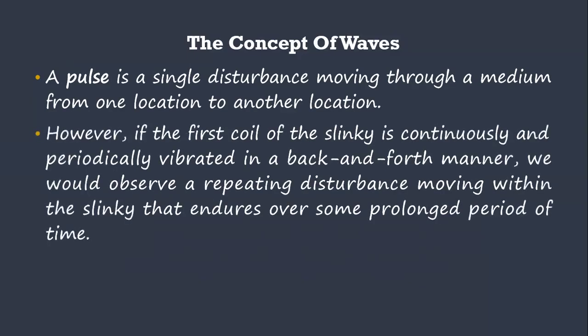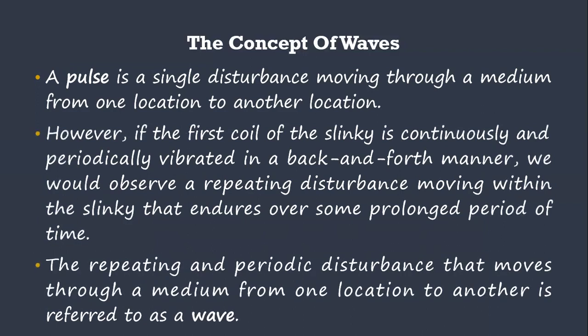However, if the first coil of the slinky is continuously and periodically vibrated in a back and forth manner, we would observe a repeating disturbance moving within the slinky that endures over some prolonged period of time. The repeating and periodic disturbance that moves through a medium from one location to another is referred to as a wave. So from there we get the definition of a wave: the repeating and periodic disturbance that moves through a medium from one location to another.